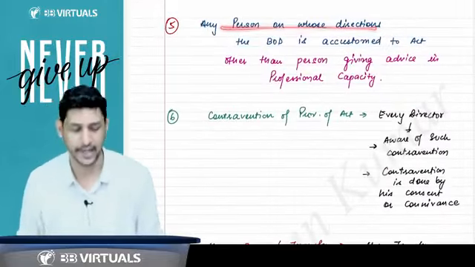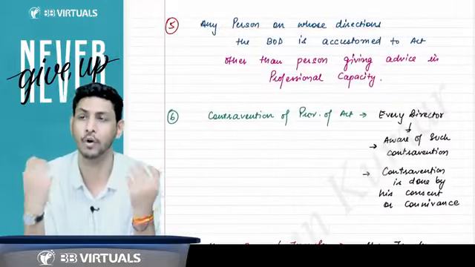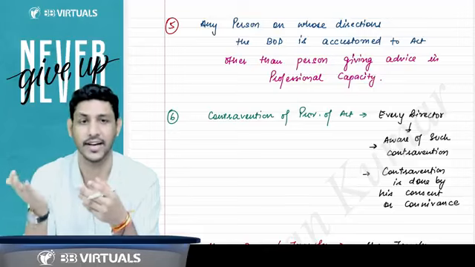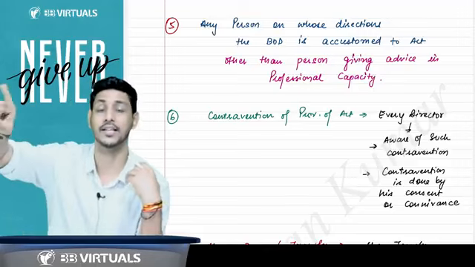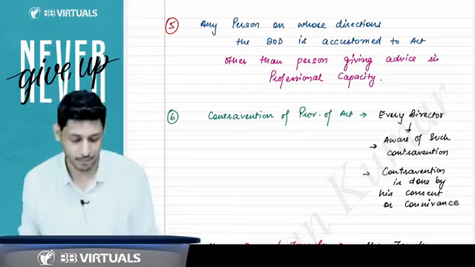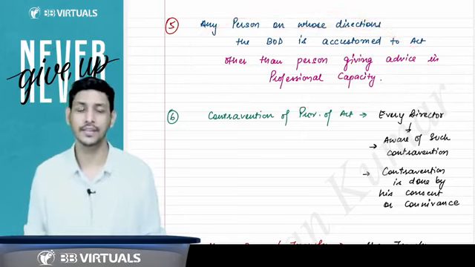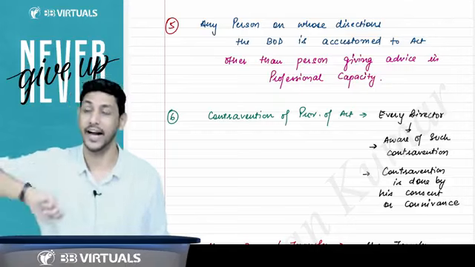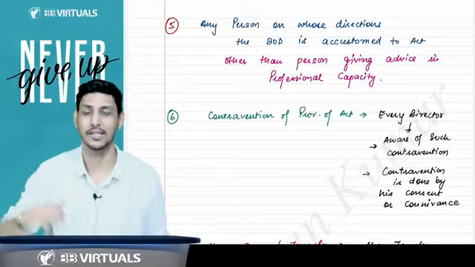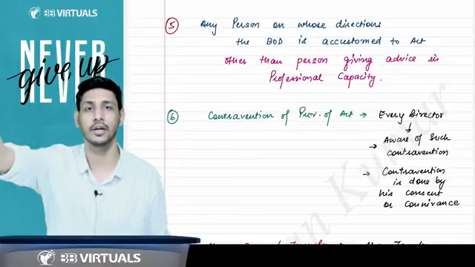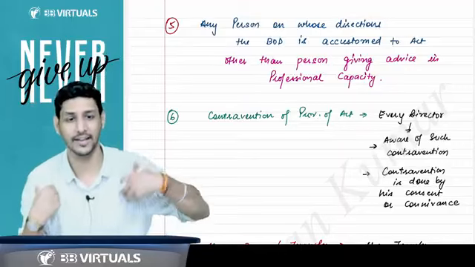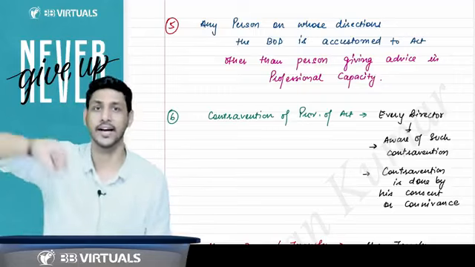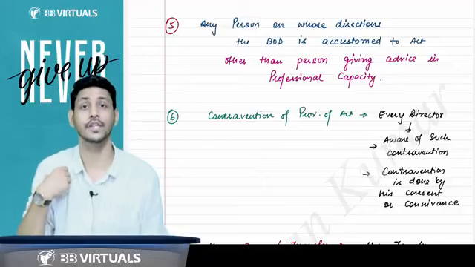Any person on whose direction the board is accustomed to act, where the board depends on them, that person will be considered an officer in default. But sir, this point will cover us also, no? We are also chartered accountants. We also give directions to the directors, and directors work as per our direction. Sometimes it happens that they default. Then the government will catch us and say, oh, you are the chartered accountant, he is acting on your direction. So they will say that you are also an officer in default.